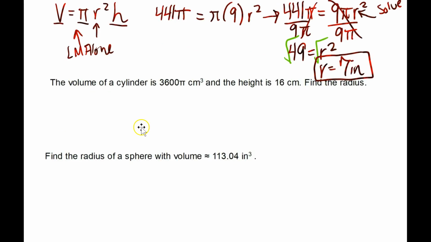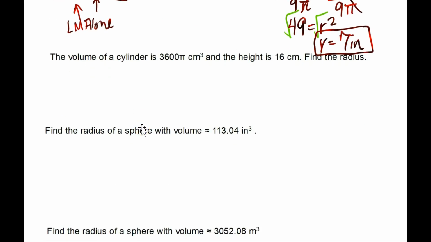We're going to do another one. The volume of a cylinder is 3,600 pi centimeters cubed, and the height is 16 centimeters. Find the radius. All right, so the volume formula for a cylinder is V equals pi r squared h. So 3,600 pi is the volume, this is the height, and we don't know r.